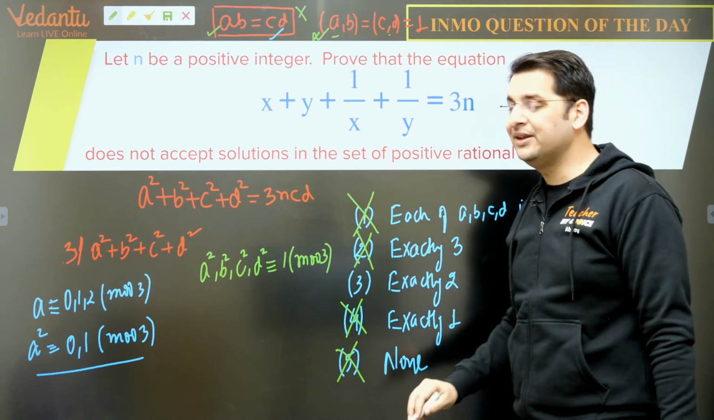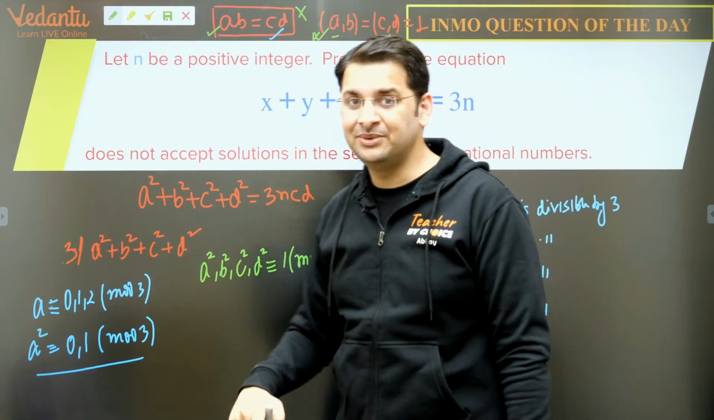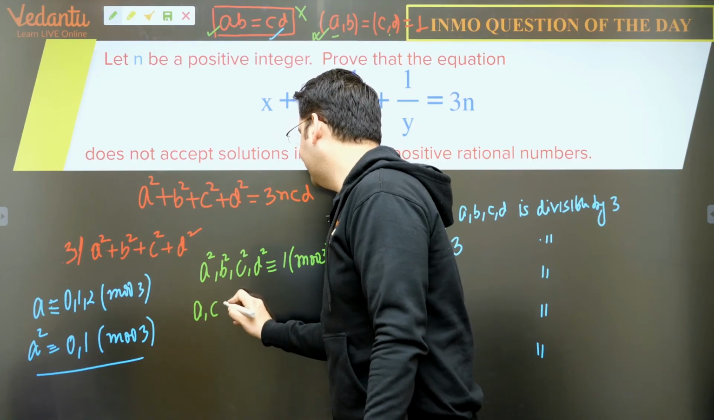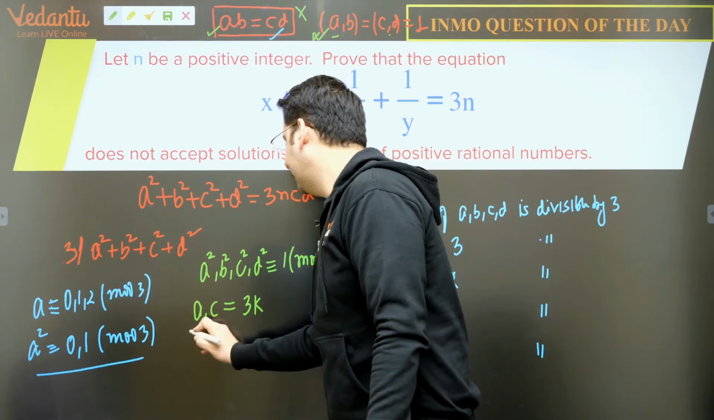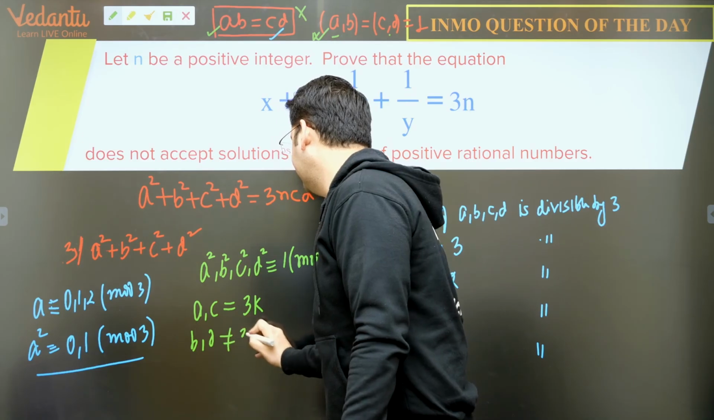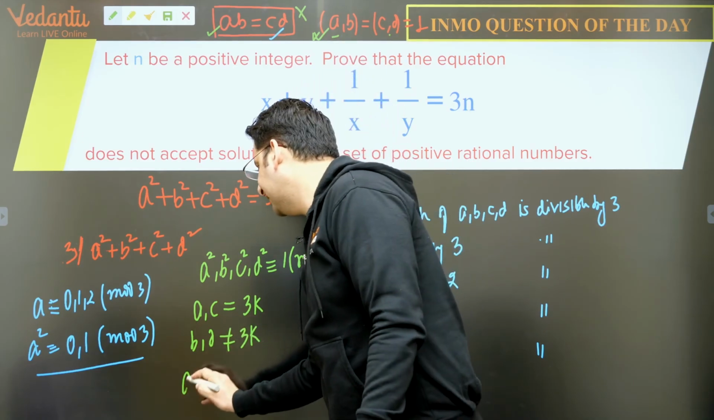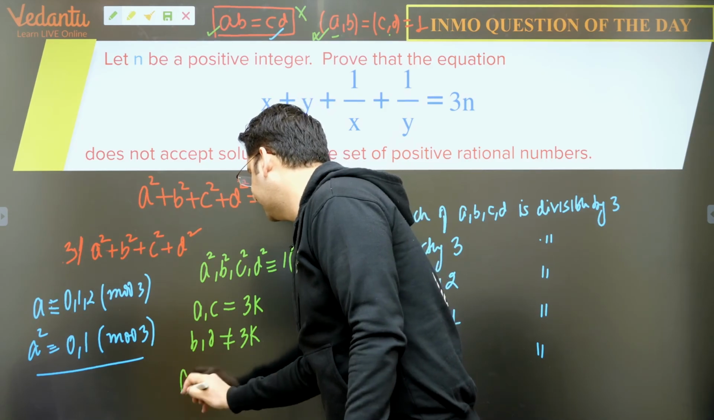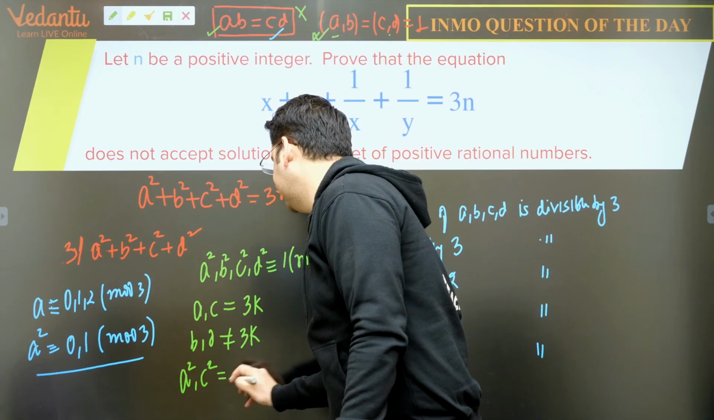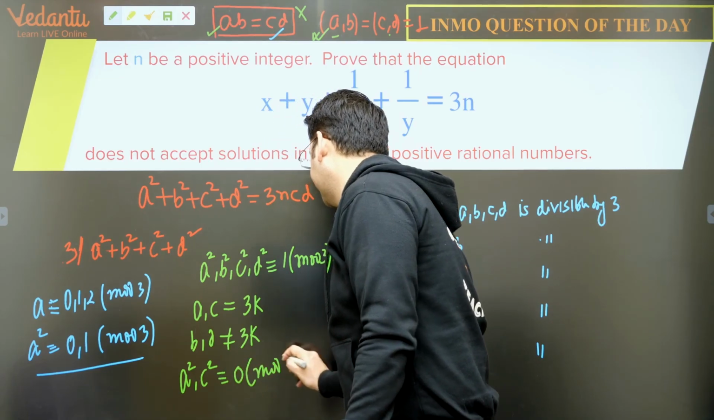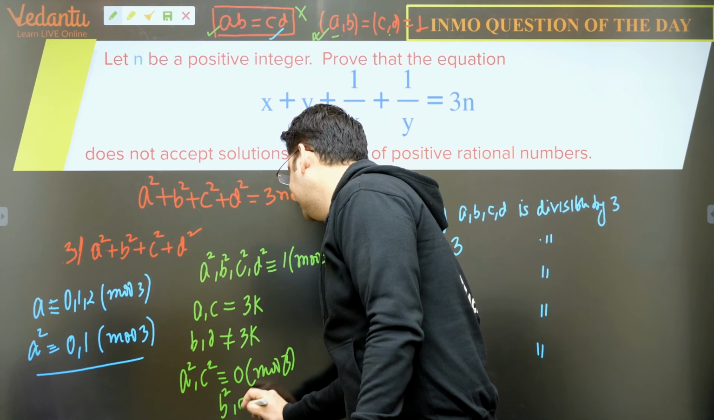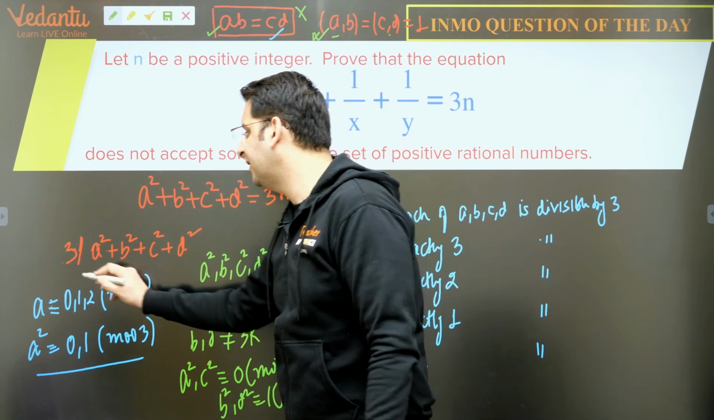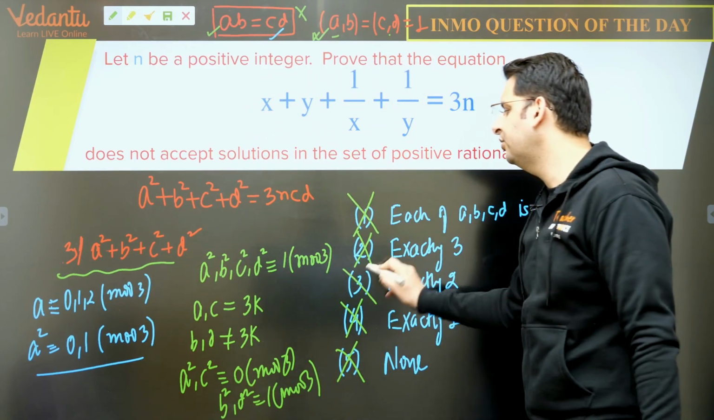Exactly 2 of them are divisible by 3 and 2 are not divisible by 3. So let's assume that A and C are of the form 3K and B and D are not of the form 3K. So A square and C square will be 0 mod 3, while B square and D square will be 1 mod 3, and their addition will be 2 mod 3. Again this does not hold true, so this will also not occur.